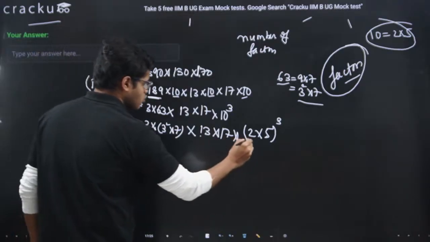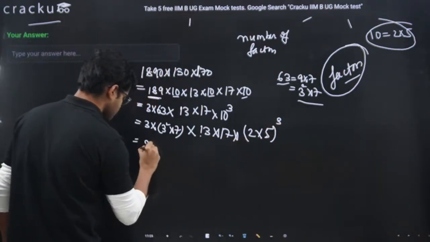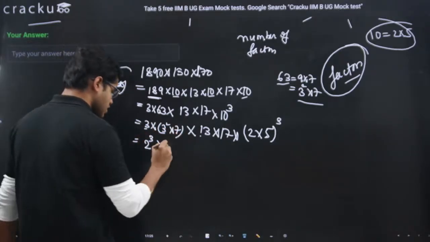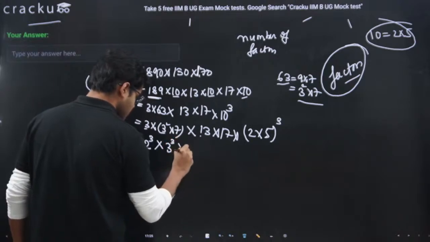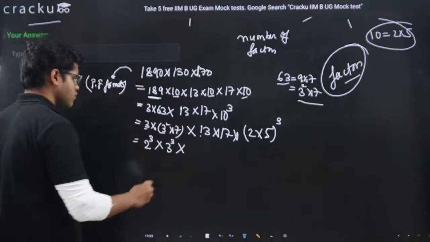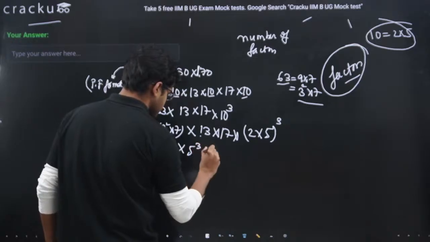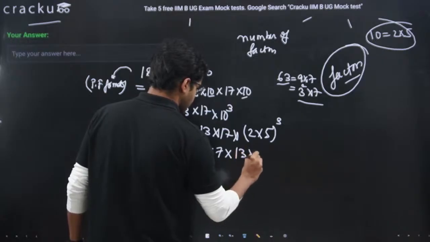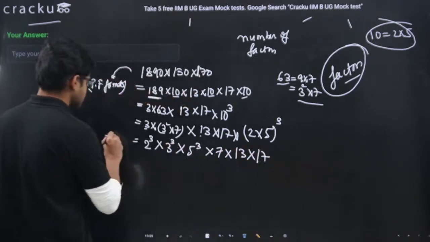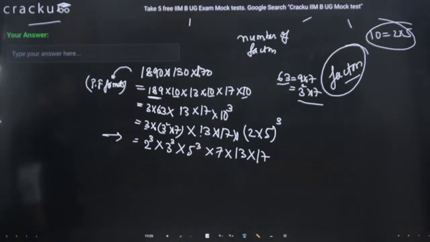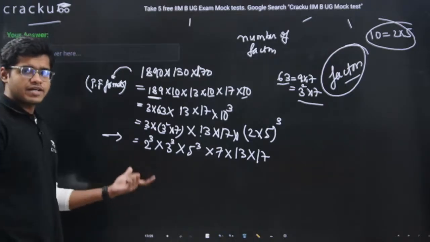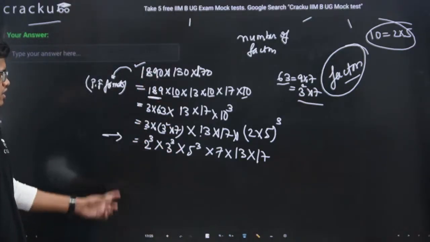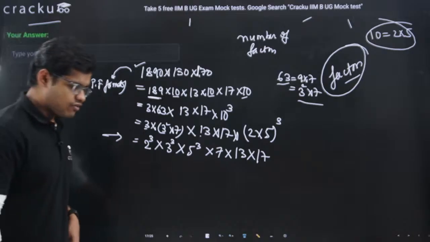So guys, here you go: 2 cube into 3 square into 3 means 3 cube, into 5 cube, into 7 into 13 into 17. This is the complete prime factorization of this number. So we have got it in its prime factorization format.